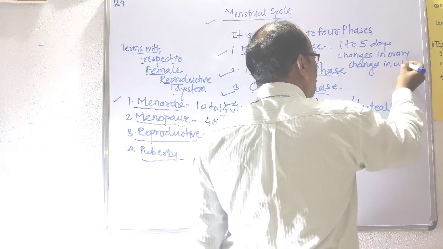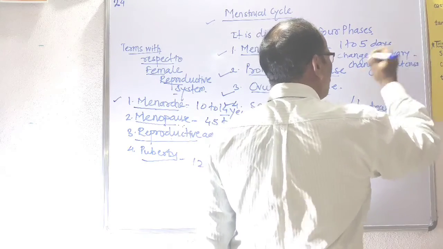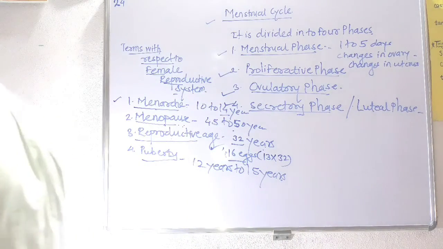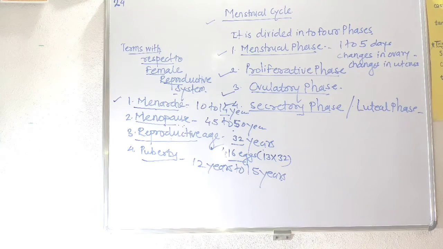Changes in the uterus. Which changes take place during these first 5 days? Changes in the ovary and changes in the uterus. Which changes take place there?